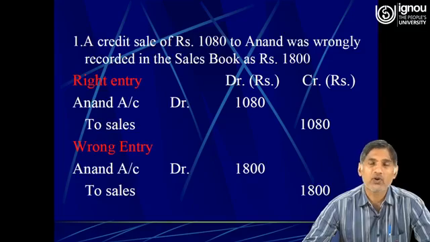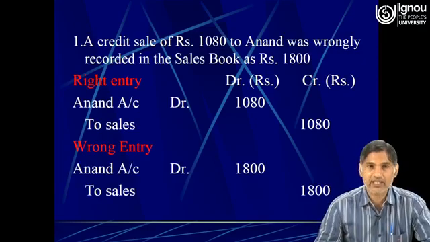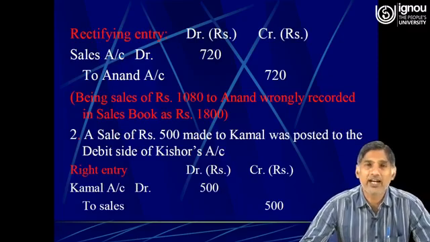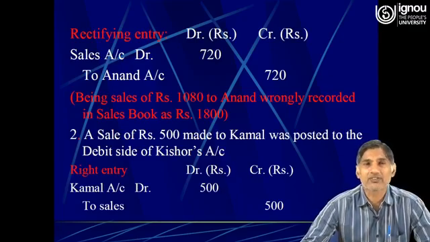So now, in order to rectify the journal entry, we can make the rectifying entry. Now what we will do is that we will credit the Anand account and debit the sales account. So the rectifying entry would be sales account debit to Anand 720, because the sales was credited in excess by rupees 720.